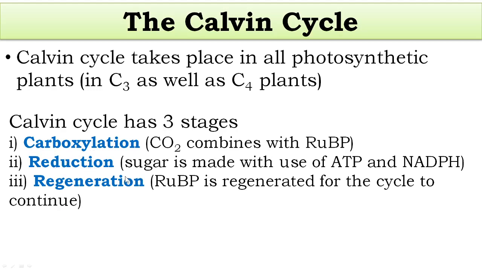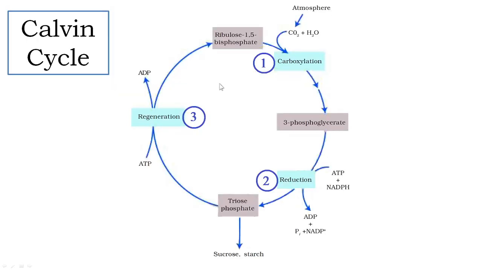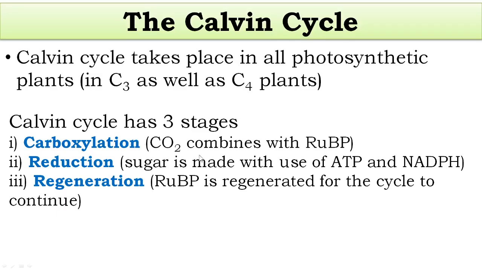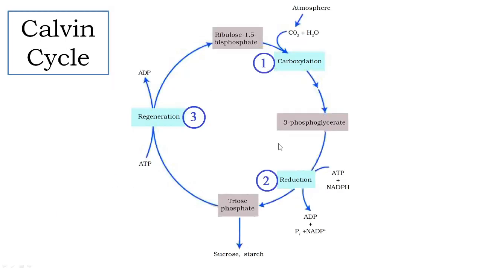The three stages are, first carboxylation, second reduction, and third regeneration. Now, during carboxylation, what happens during the first stage of the Calvin cycle? Carbon dioxide from the atmosphere enters the Calvin cycle. Carbon dioxide is accepted by ribulose bisphosphate, RuBP, ribulose 1,5-bisphosphate. So this is a 5 carbon ketose sugar which acts as a primary acceptor of carbon dioxide. This is called carboxylation. So in carboxylation, carbon dioxide combines with RuBP.